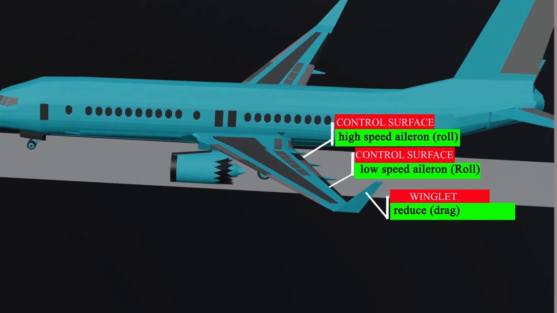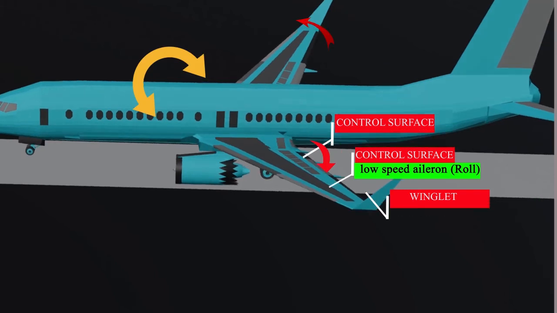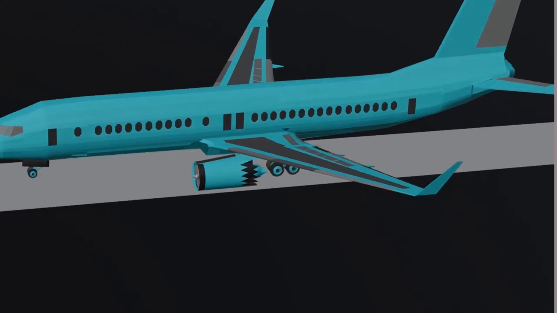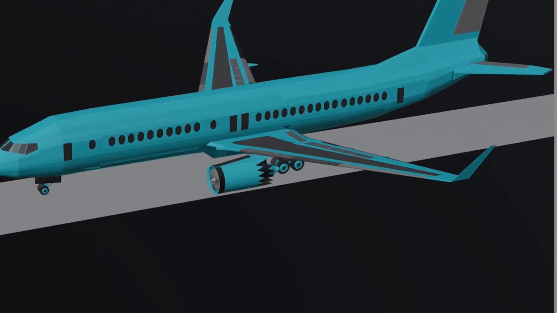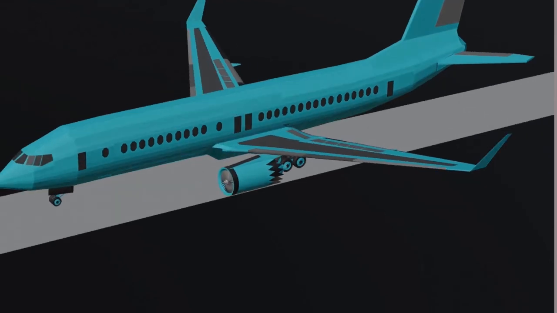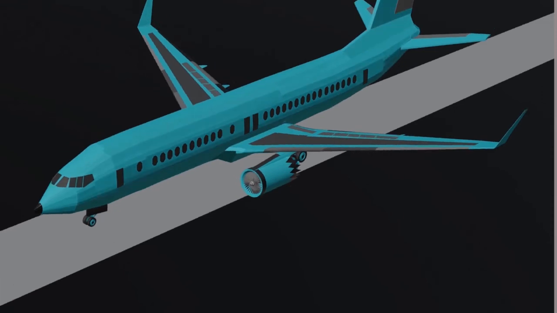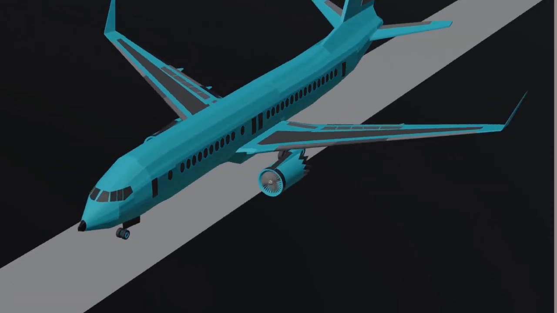Aileron. It's a movable primary control surface that is found on both sides of the wings. The different wing ailerons move in opposite direction to create a roll or bank movement of the aircraft. They can be classified as low-speed ailerons and high-speed ailerons. Low-speed ailerons are outboard control surfaces and are used at low speeds. High-speed ailerons are inboard control surfaces and are used at high speeds.